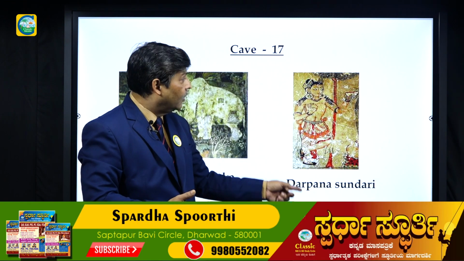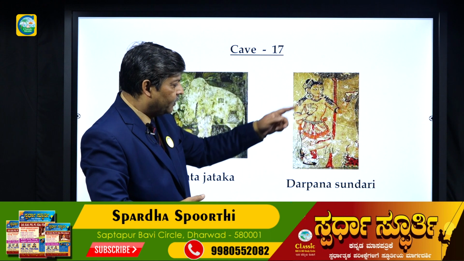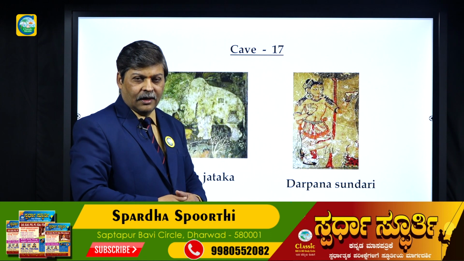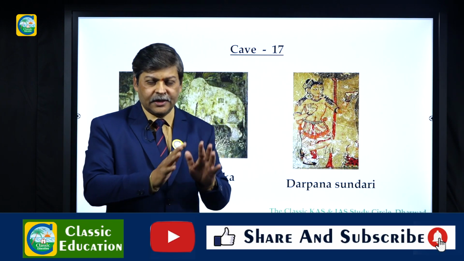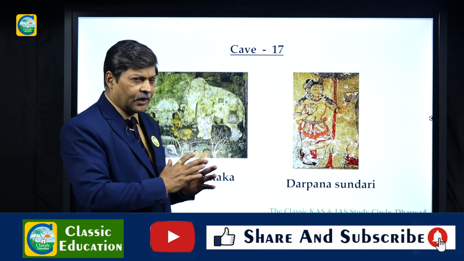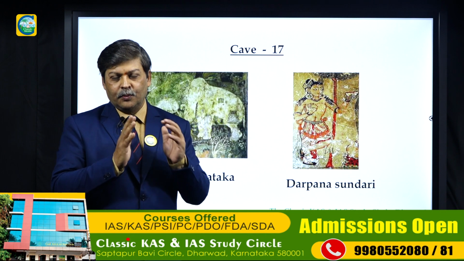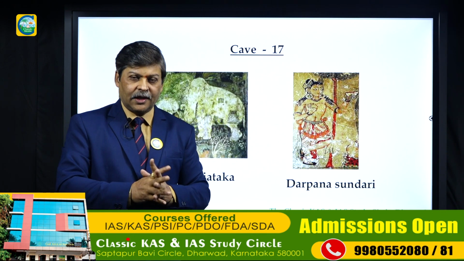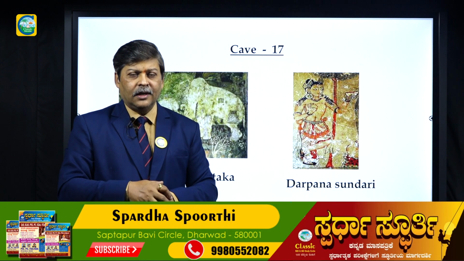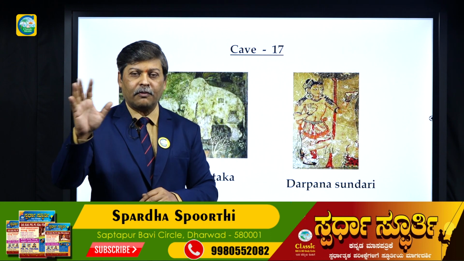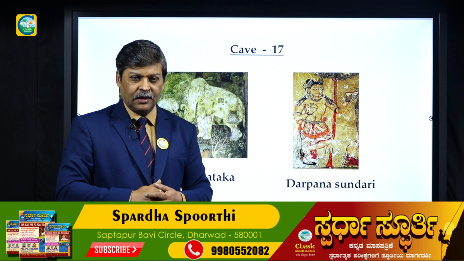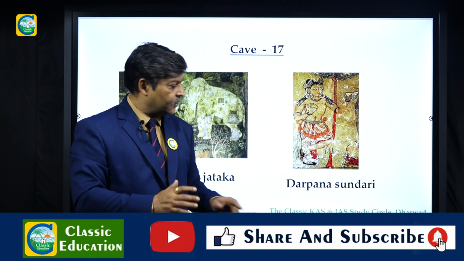And this is the painting we have got in cave number 17. This is the most well preserved painting we have of the Ajanta paintings. The paintings in cave number 1, 2, 9, 10, 16, 17 are some of the very important paintings which have been well preserved out of the 29 caves. And the others, the sculptures on the walls, we have in the form of bas reliefs dealing with the life of Buddha or Jataka stories. Here they are in the form of sculptures.